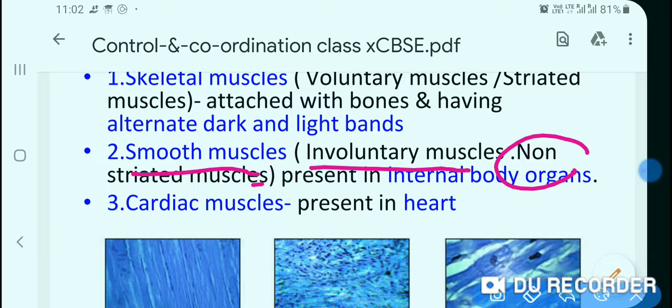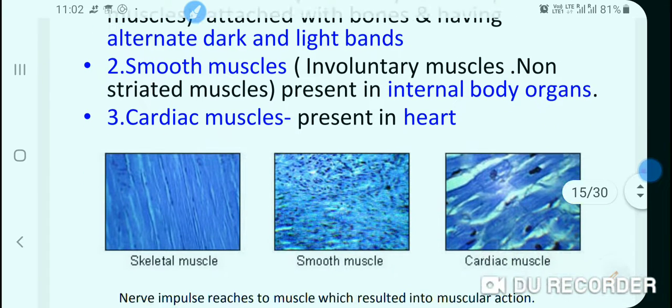There are no light and dark bands, and these are also known as non-skeletal muscles because they are not attached to our bones. These are present in internal organs. Third is the cardiac muscles present in the heart. They work continuously without tiring.